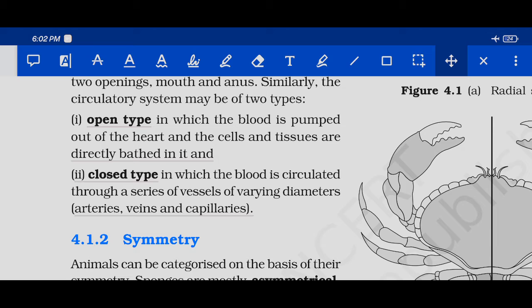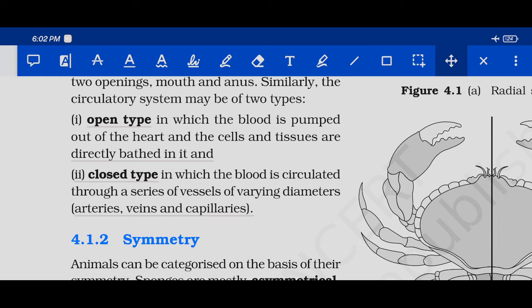Okay, closed system. See, open system, you got the idea, right? Closed system, I don't know what's the actual word used for it, but you can compare it with closed tunnels.